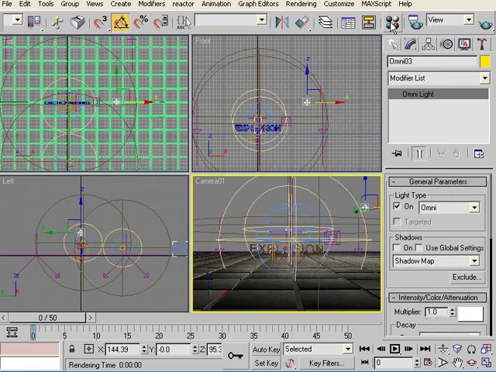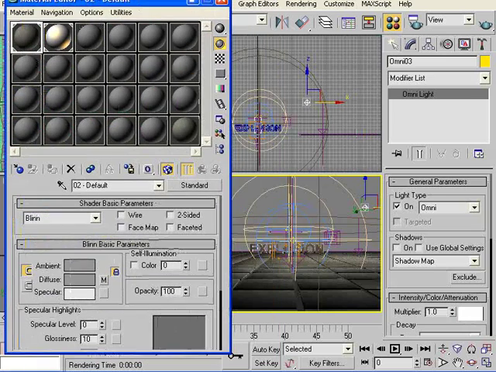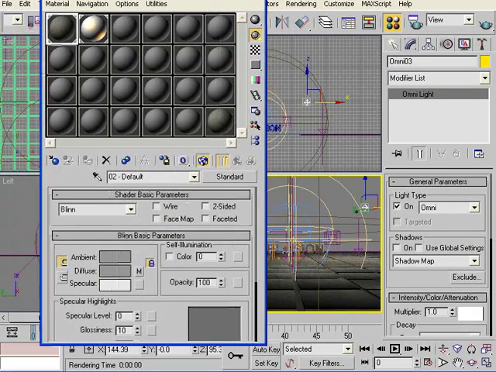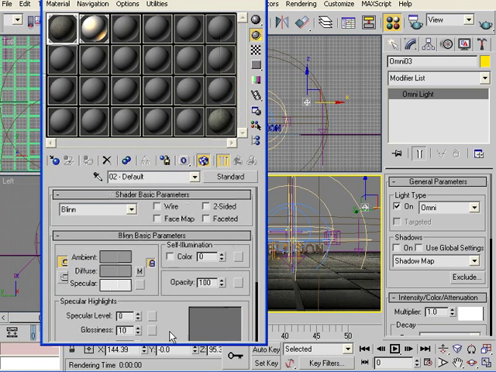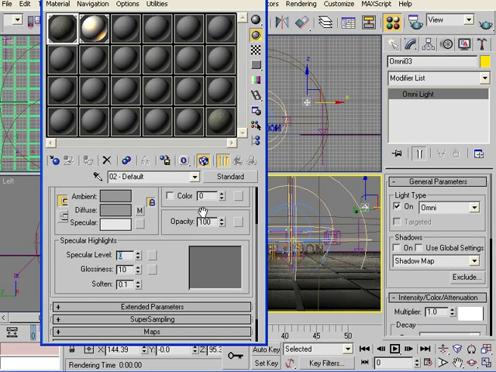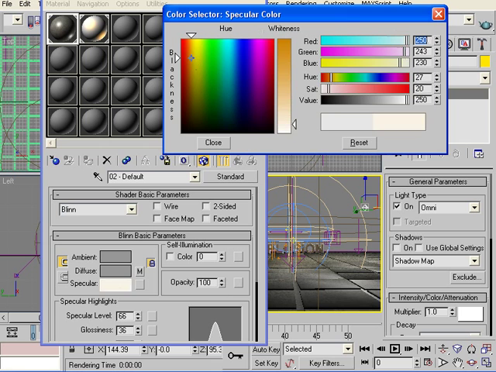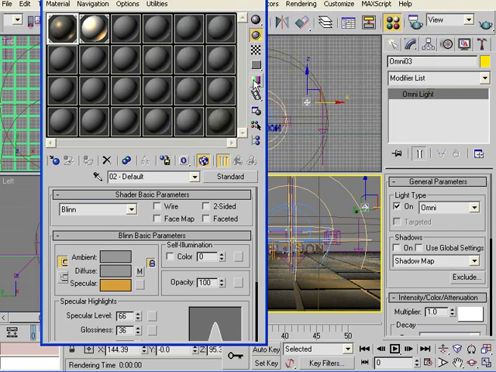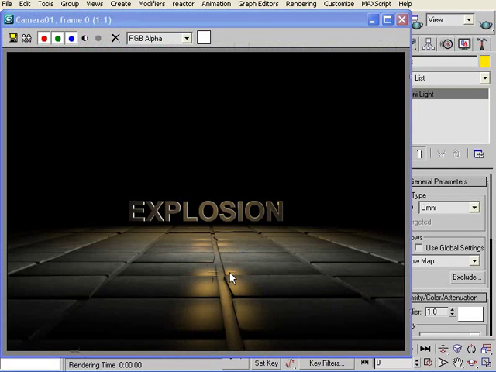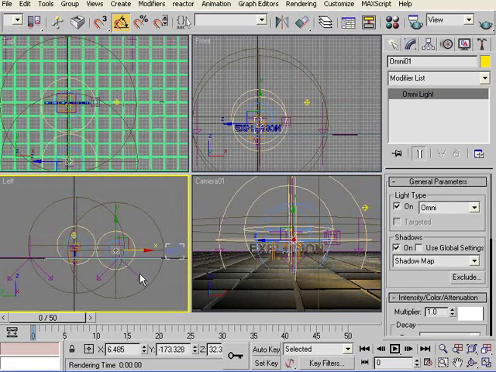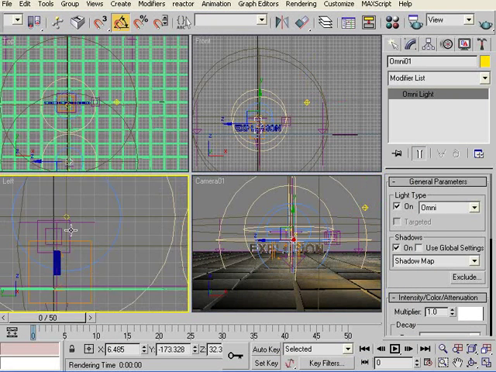So go to the materials, turn up the glossiness and the specular level to, let's say, 66 and 36, and we'll keep it blend. The specular color is a bit orange because it's going to be a fire effect. Okay, now we can turn this light down a little bit, let's say 0.7.